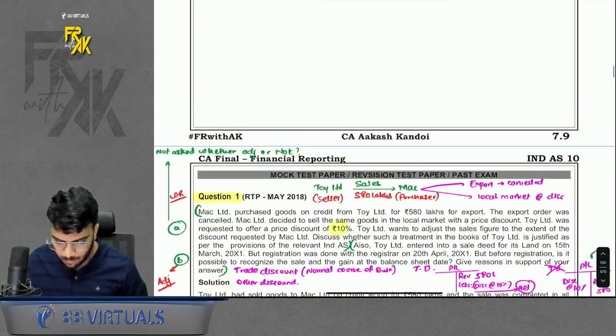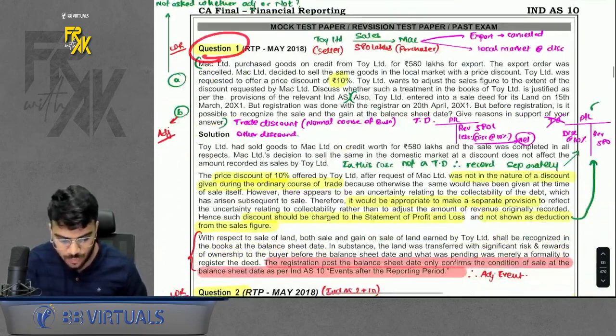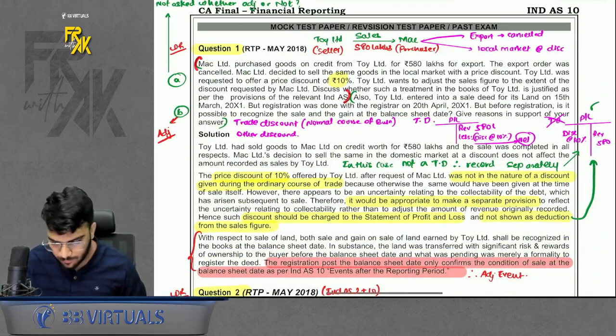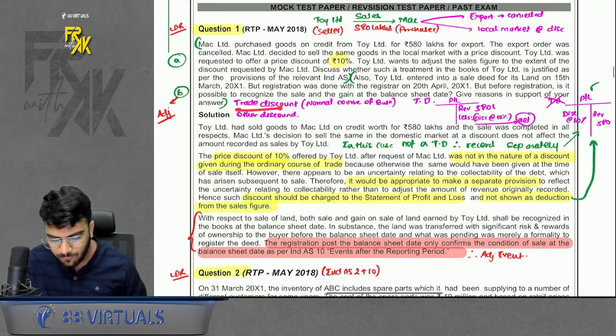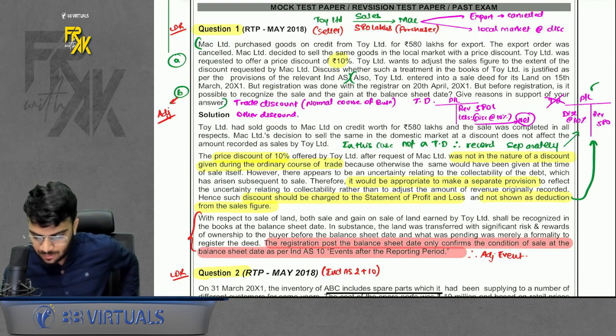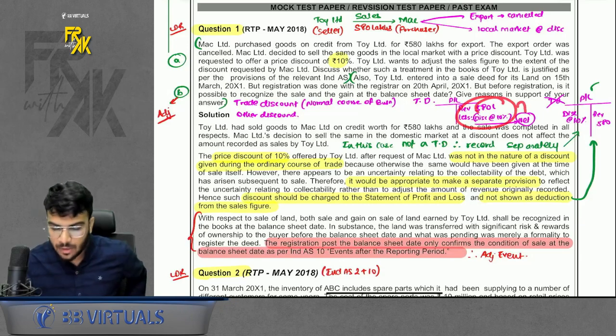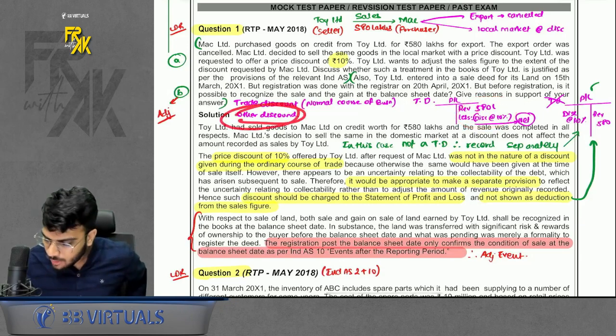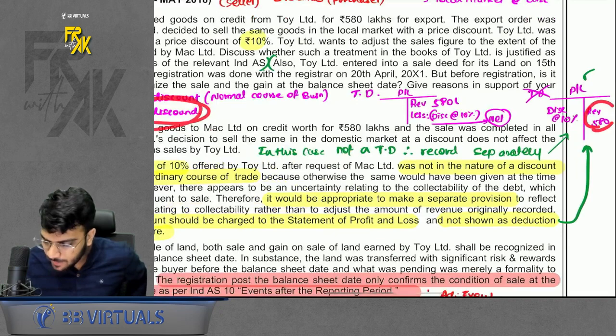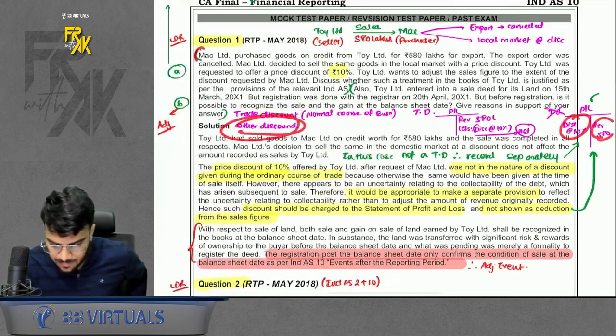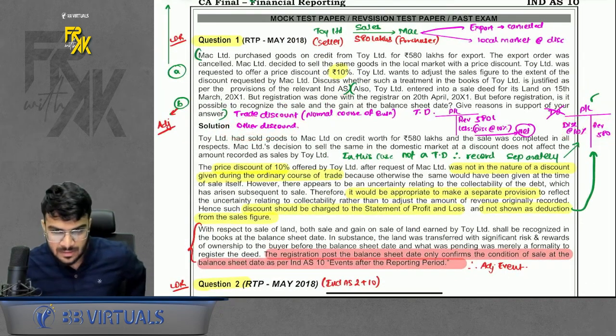Then we come to the MTP RTP questions. The first question has two parts where we are giving some discount on sale. Discount can be of two types. It can be trade discount or it can be any other discount, cash discount or something. If you are giving trade discount, you will record the sales net of discount. But if you are giving any other discount, you will record the revenue separately and the discount separately. In this case, it was not given in the normal course of business. It was not a trade discount. So we are treating it separately.